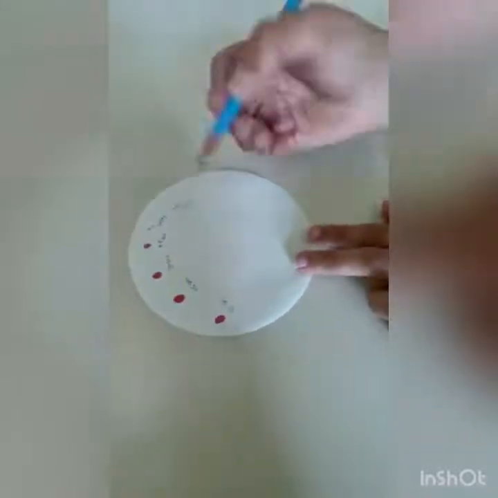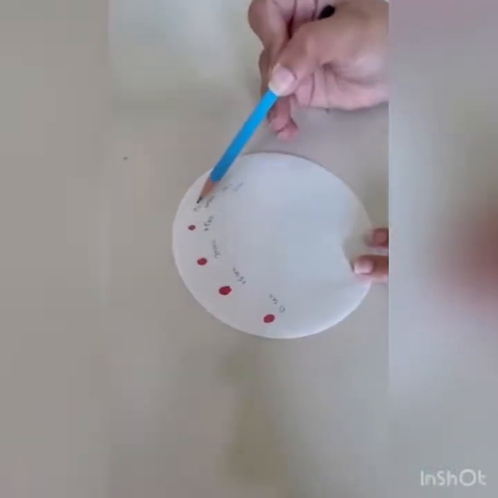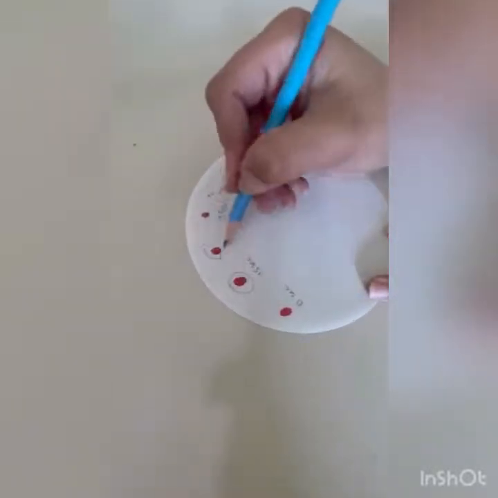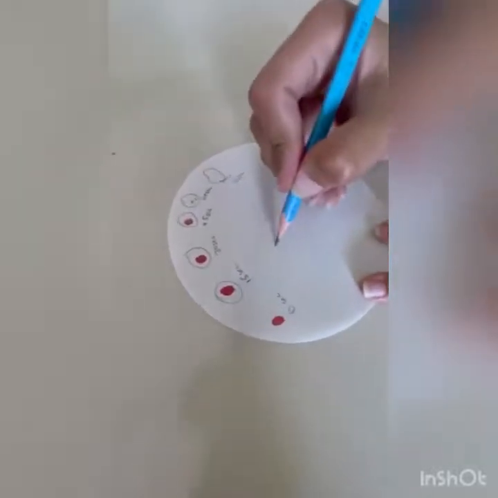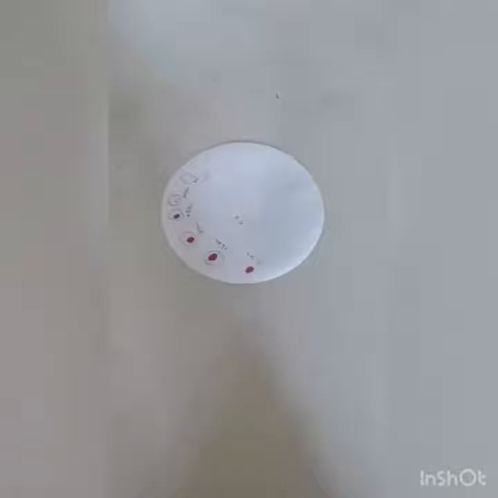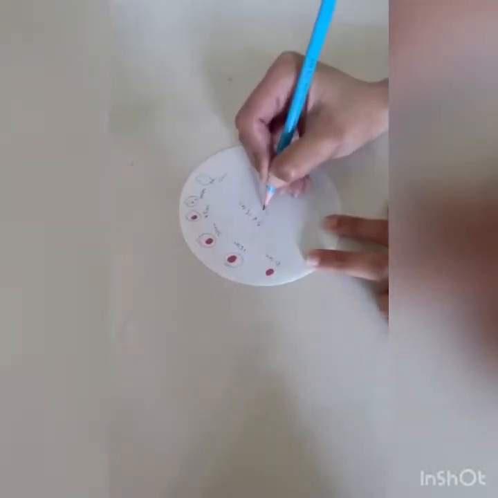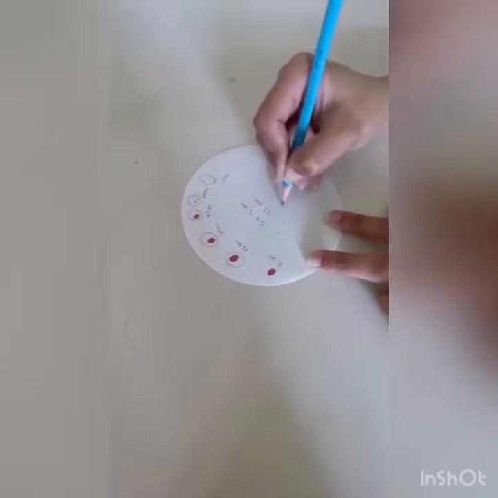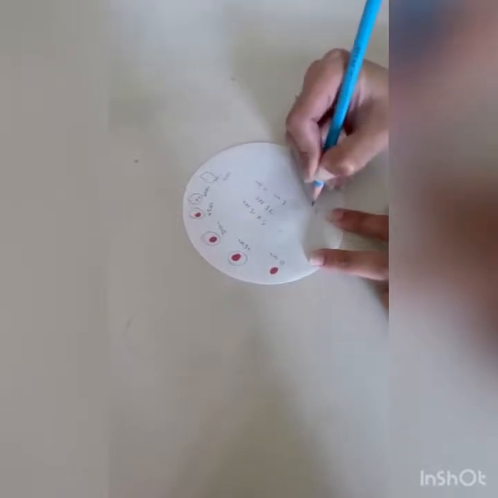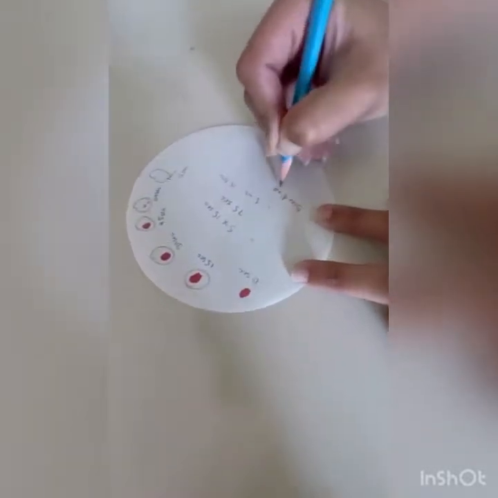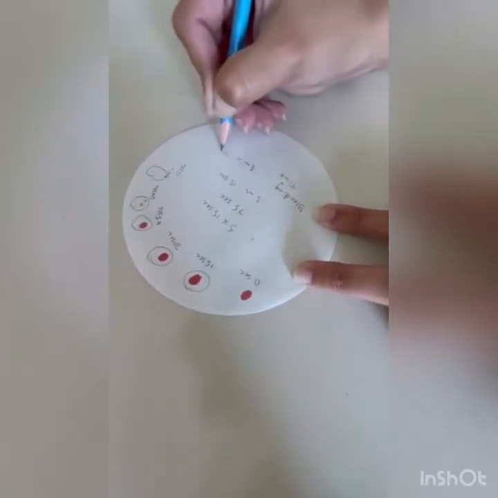We count 1, 2, 3, 4, 5. So 5 multiplied by 15 seconds is 75 seconds, which gives us 1 minute and 15 seconds. So the bleeding time would be 1 minute 15 seconds.